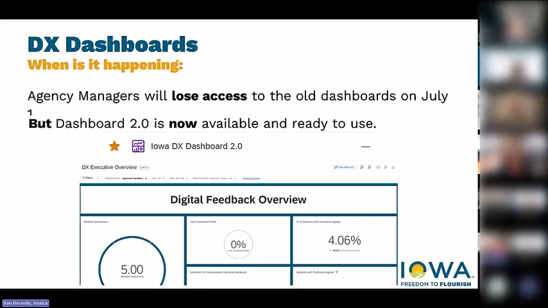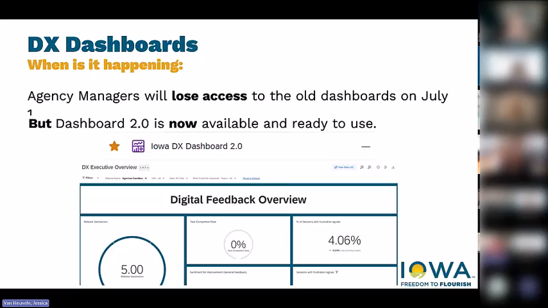So this has already been discussed for quite some time now, like I mentioned. So you should have access to the dashboard 2.0. If you don't, feel free to add it in the chat and I can work through that when I have a minute. But you should be able to see the Iowa DX dashboard 2.0 as long as you, and I'm assuming everybody on this call, fall under the agency manager role. And then you should only have access to the websites that you are an agency manager of.